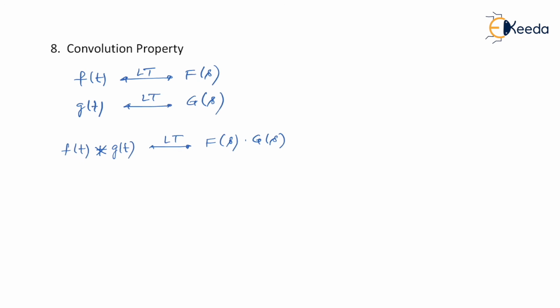If you remember, when I taught convolution, I told you we generally don't solve problems by using convolution in the time domain because it is a time consuming and complex operation. Better we use two tools, either the Fourier transform or the Laplace transform, whichever is suitable. Instead of following a long procedure of convolution, we take the transform and simply multiply, and then by taking the inverse Laplace or inverse Fourier transform, we get the final answer. It is quite easy to take a frequency domain approach when it comes to convolution.